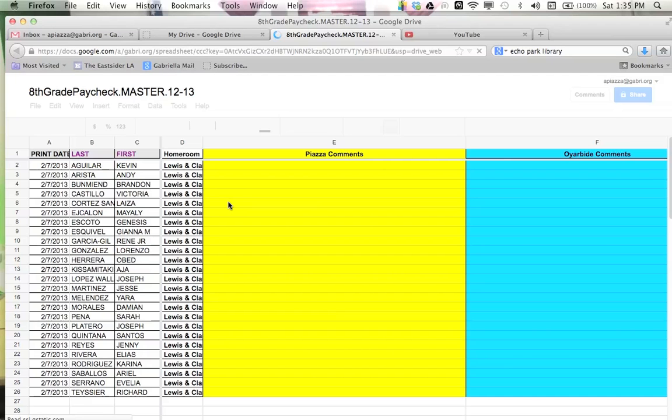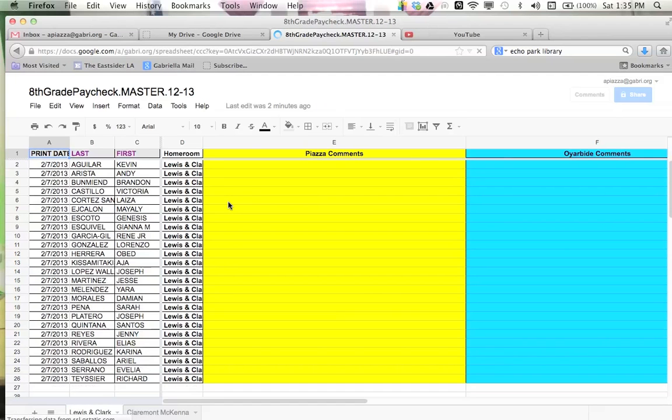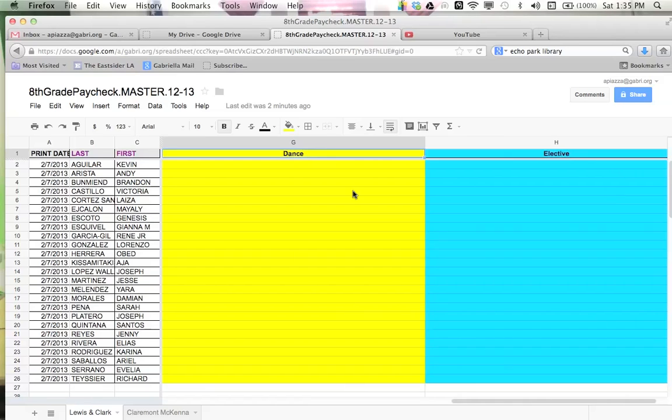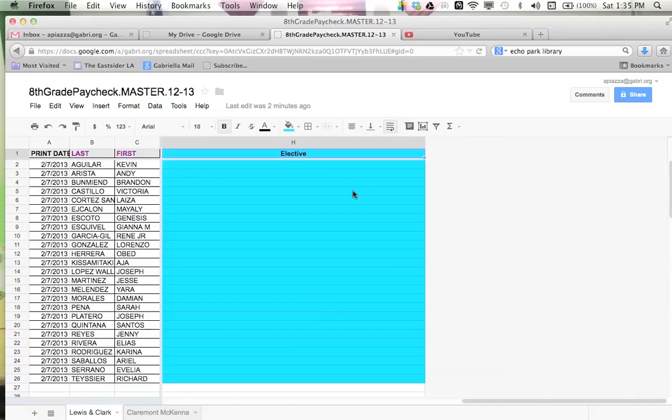When I click it, this is the master document that I will make a copy of to share with the teachers. It has a column for the print date. This is the date that I'll print it and give it to each of the students. The last and the first name for each student. A column for the homeroom. And then a column for feedback from each teacher. So from me, my partner teacher, the dance teachers, elective teachers. Arguably, we probably could have had a fifth column for IAs, maybe another column for administrators, but it's just a way to try to solicit feedback from multiple sources.